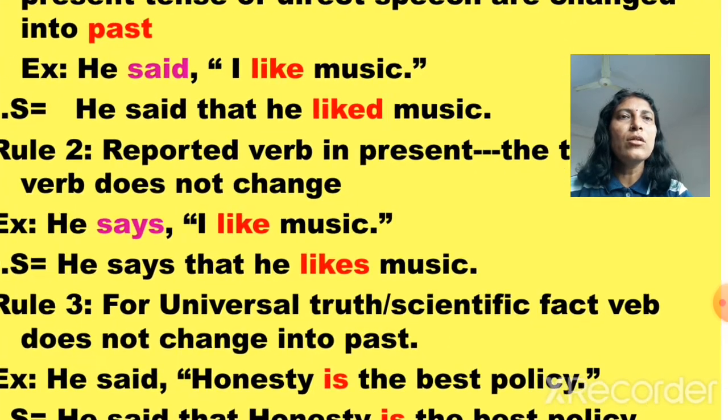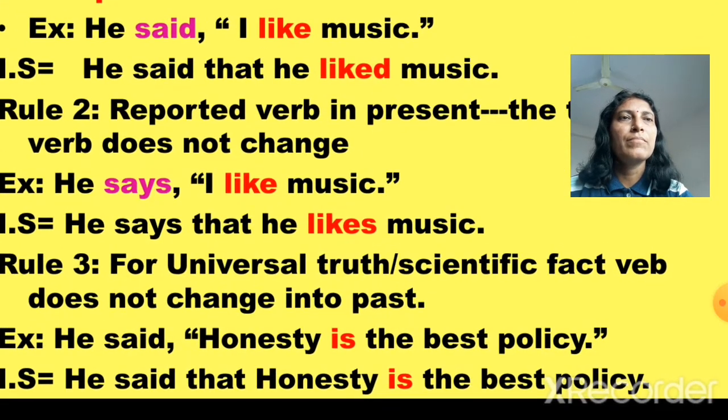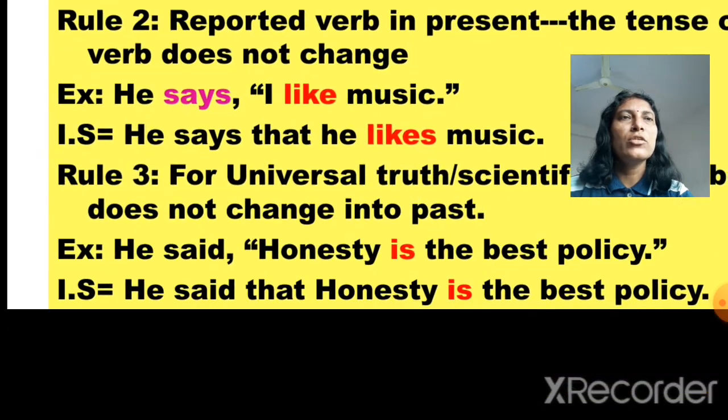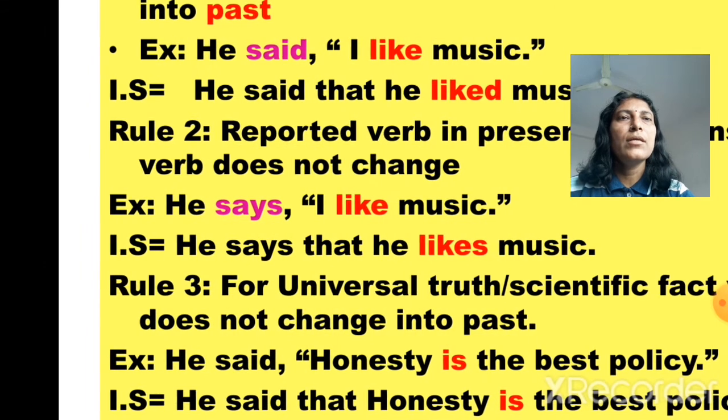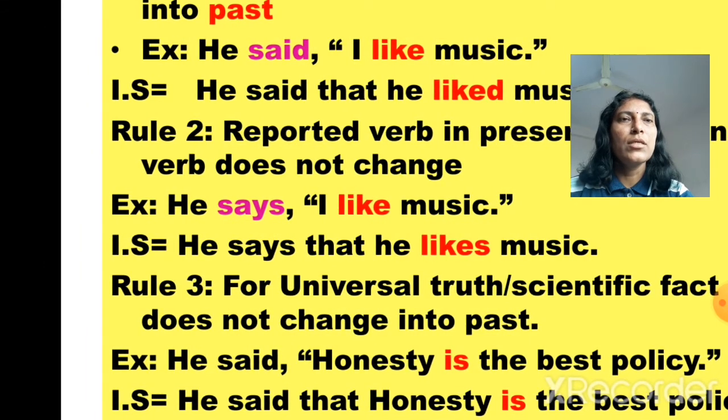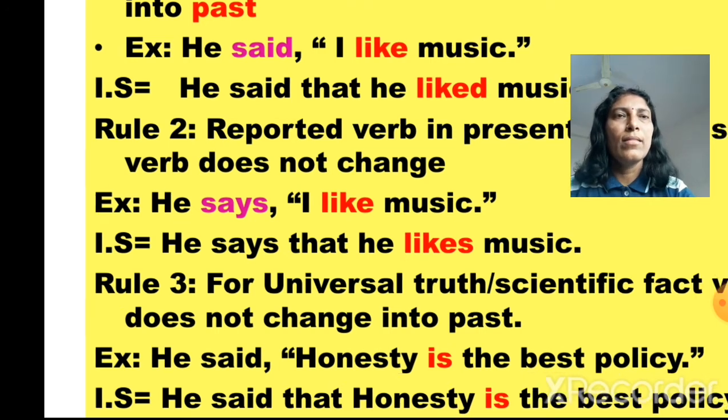For universal truth and scientific fact, the verb does not change into past tense. See this example. He said, "Honesty is the best policy." This is a universal truth, so do not change it into past tense. The answer is: He said that honesty is the best policy. Just join it by that.